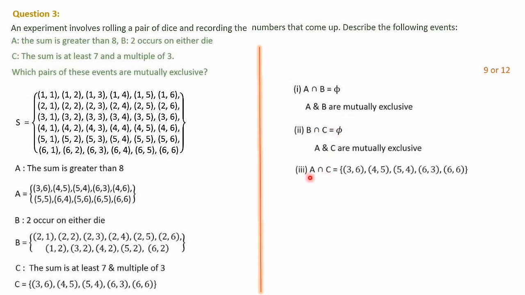Next is A intersection C. First and last, A and C: when you take them, there are many common elements. You can see 3 6 is common, then 4 5 is common, then 5 4 is common, then 6 3 is common, then 6 6 is common. So these many elements are common. That is not equal to a null set, which means A and C are not mutually exclusive.